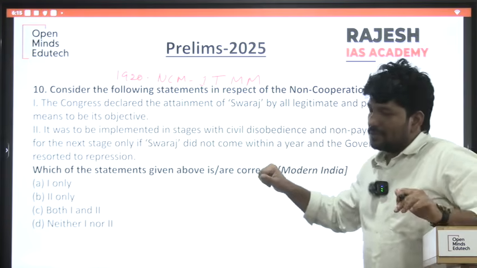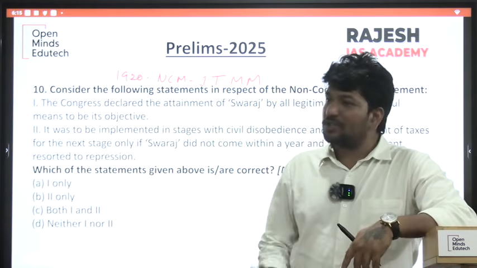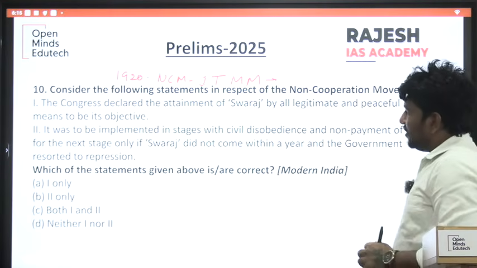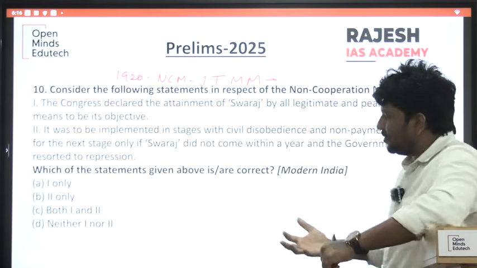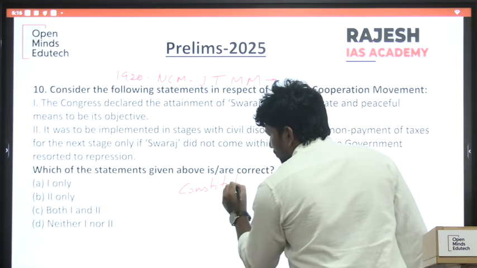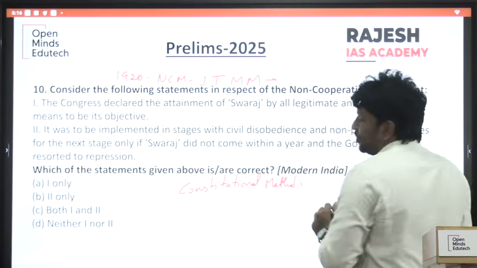Because of this mass movement, INC had to change its constitution. Before that, INC said that we will achieve Swaraj through constitutional methods.